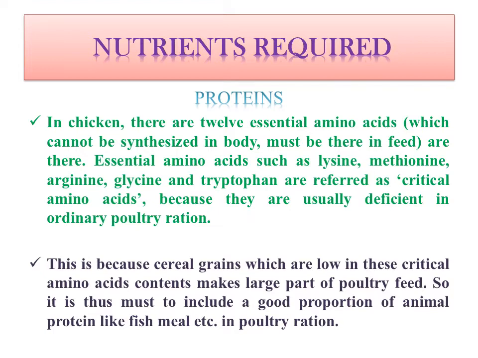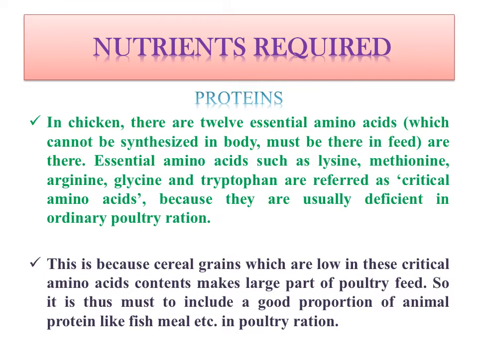This is because cereal grains, which are low in these critical amino acids, make up a larger part of poultry feed. Generally in poultry ration 60 to 70% will be cereal grains. So cereal grains are very low in critical amino acids, and the ration made up of these cereal grains will also have less critical amino acid. So it is a must to include a good proportion of animal protein.